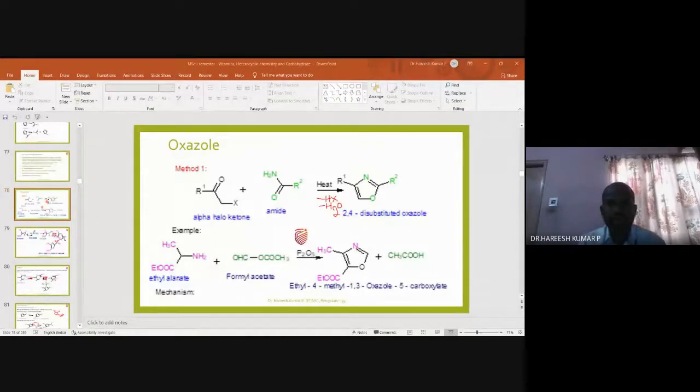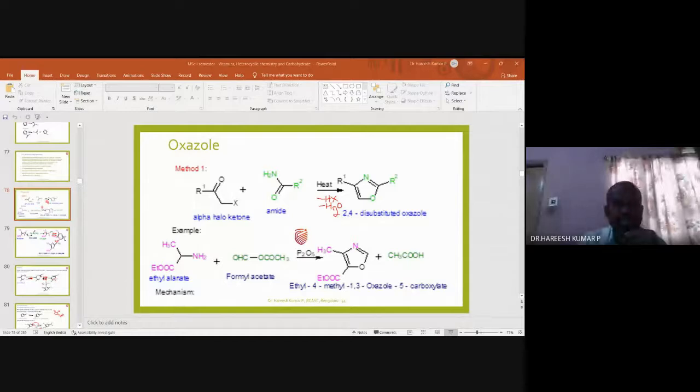But how can one synthesize oxazole? Of course, it's a substituted one. Suppose R1 and R2 are equal to hydrogen, then it is oxazole itself. This oxazole can be prepared in a laboratory or in a plant.